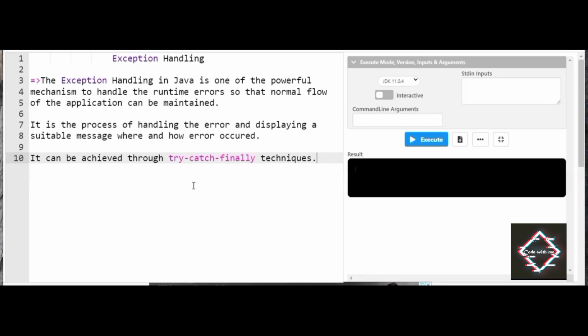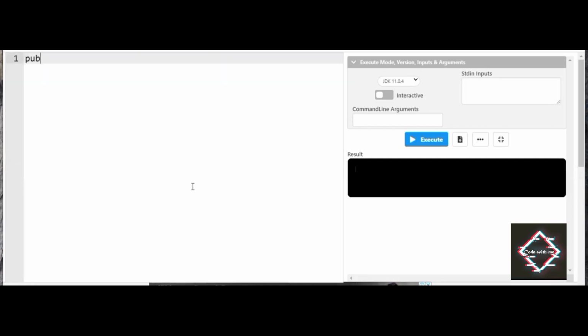So I'll start with public class Main, followed by the syntax public static void main, followed by String args.